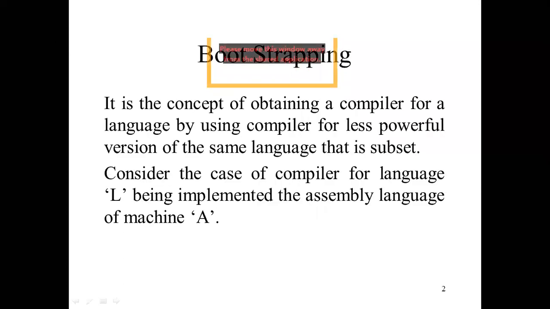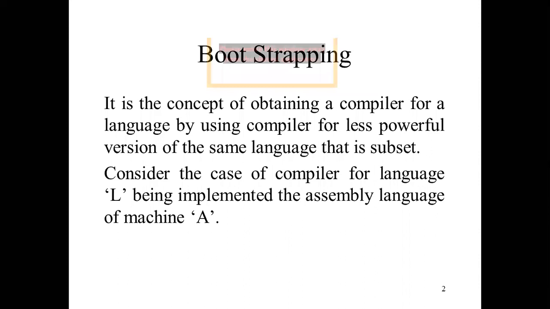In our preceding class, bootstrapping was going on. What is bootstrapping? It is nothing but a concept of obtaining a compiler for a language by using a compiler for a less powerful version of the same language, that is, a subset. I have already given you one of the best examples of how we can upgrade our software.